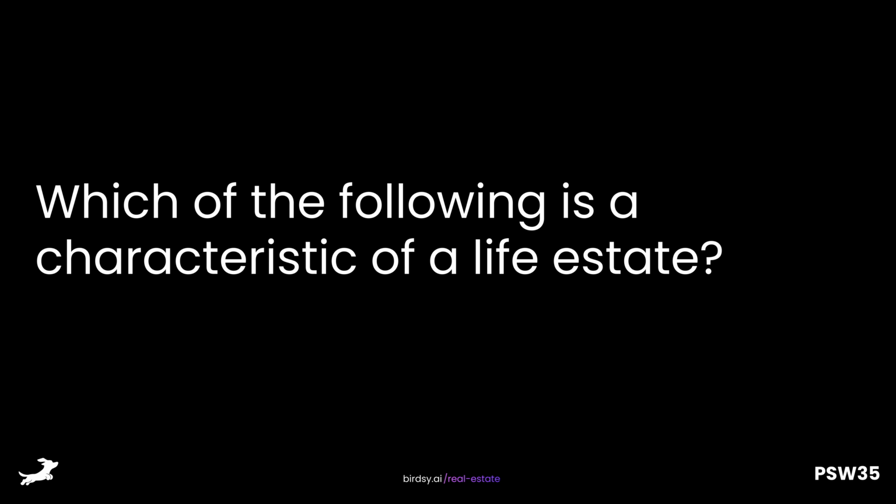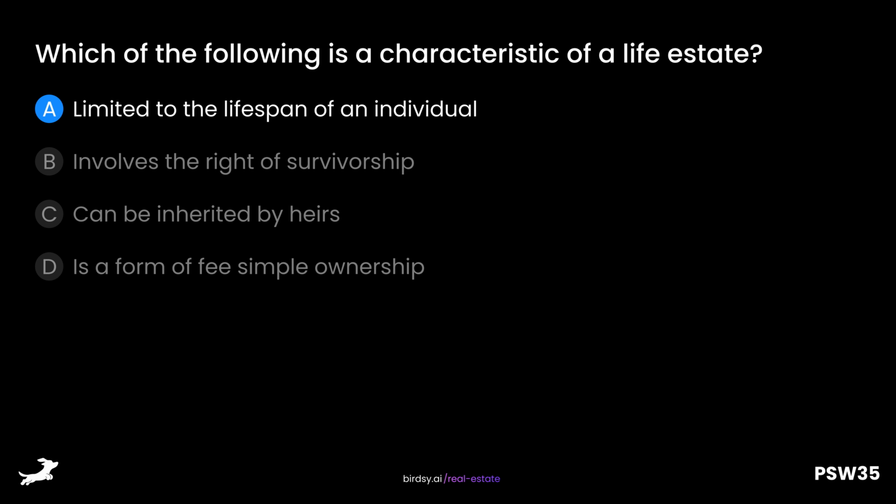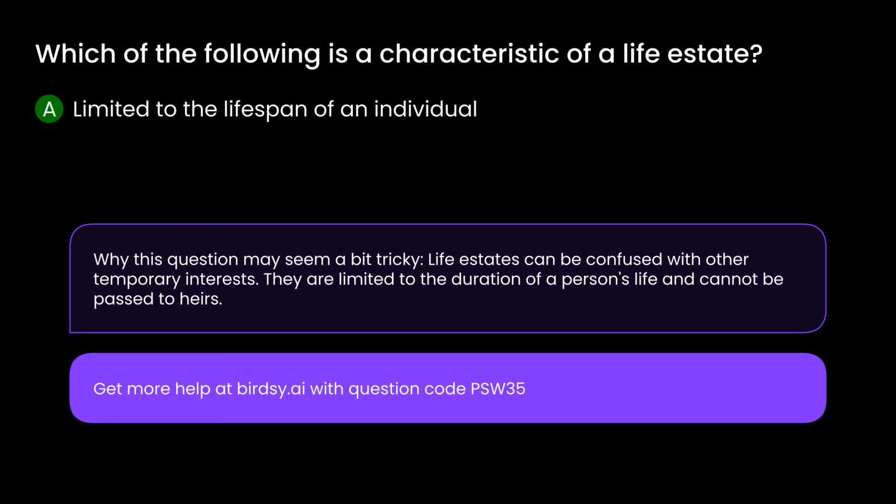Which of the following is a characteristic of a life estate? Is it A, limited to the lifespan of an individual, B, involves the right of survivorship, C, can be inherited by heirs, or D, is a form of fee simple ownership? The answer is A, limited to the lifespan of an individual. Why this question may seem a bit tricky. Life estates can be confused with other temporary interests. They are limited to the duration of a person's life and cannot be passed to heirs.